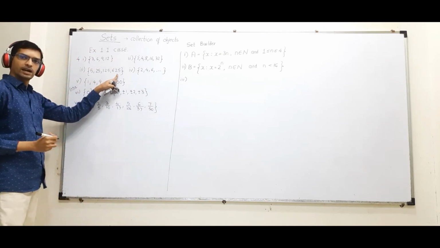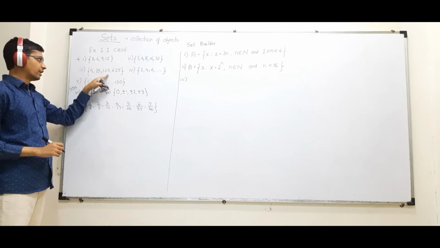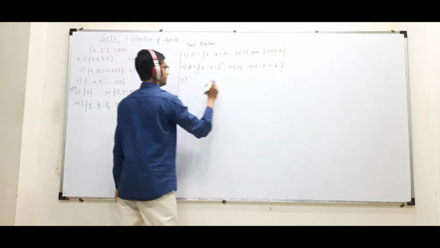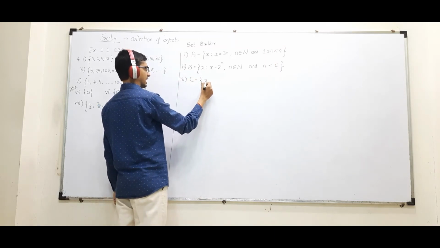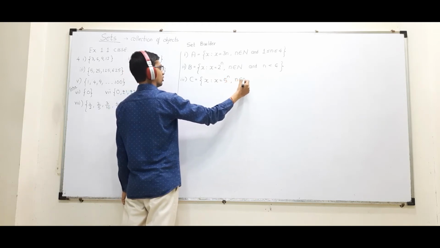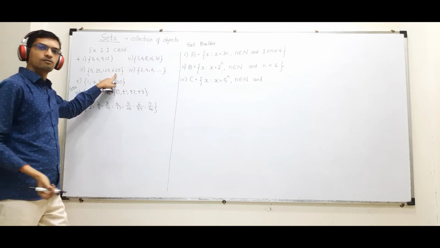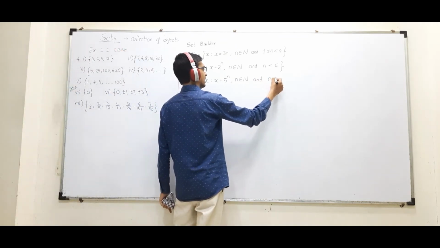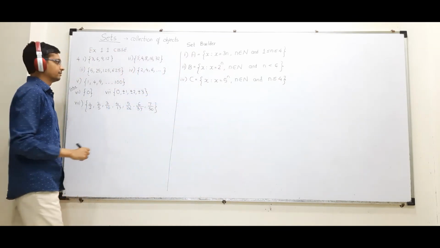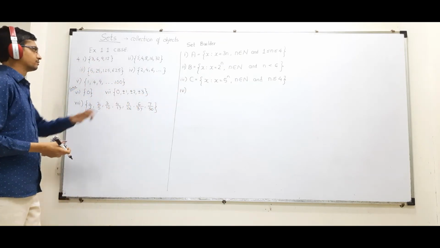The third one is the same: 5, 5 square, 5 cube, 5 raised to 4. That's a replica of this. Okay, C will come: x equals 5 raised to n. n belongs to natural numbers and n will end at 4. So I can write n less than equal to 4 or less than 5. Okay. Initially the easy ones are there. Later on we will make them a little difficult.